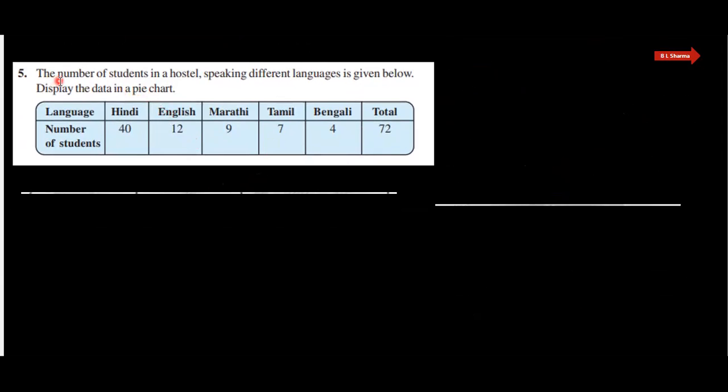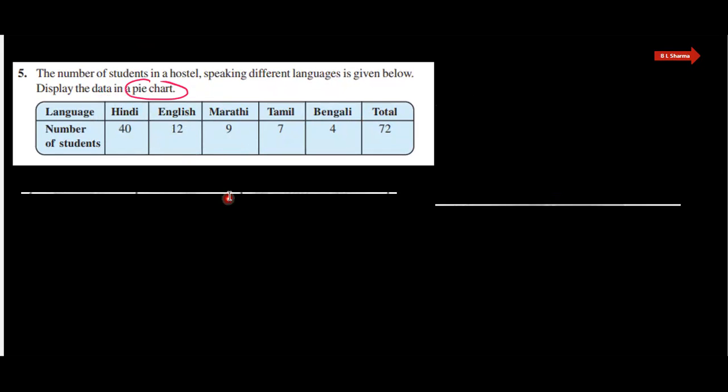The number of students in a hostel speaking different languages is given below. Display the data in a pie chart. ये दे रखा है आपको कि किसी भी हॉस्टल में कौन सा लैंग्वेजेस स्पीक करते हैं. तो हिंदी 40 स्टूडेंट, इंग्लिश 12 स्टूडेंट, मराठी 9 स्टूडेंट, तमिल 7 स्टूडेंट, बंगाली 4 स्टूडेंट. Out of total students are 72. And we have to draw here a pie chart. हमें बनाना है यहाँ पे pie chart.